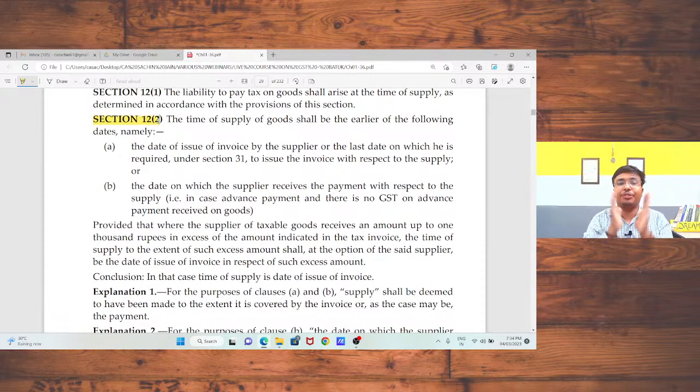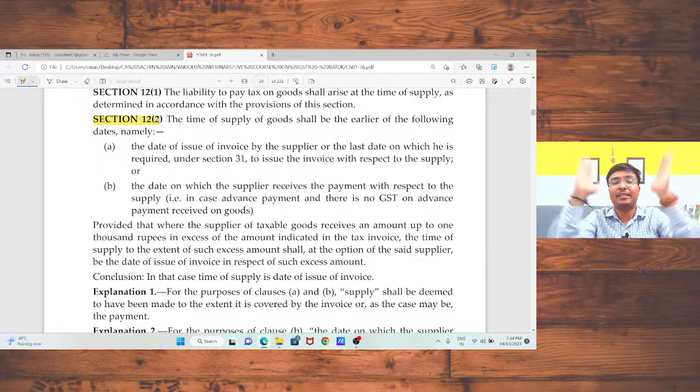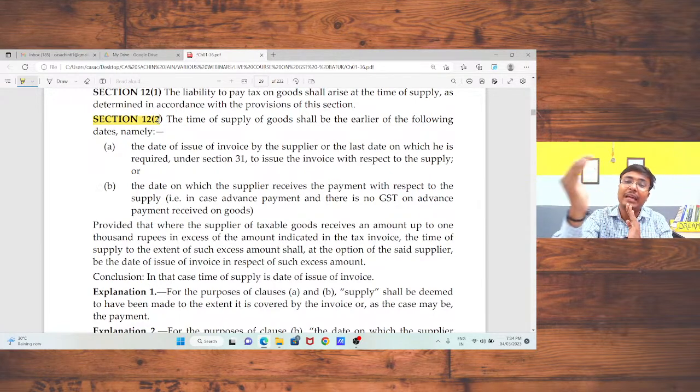In case of supply of goods, first I just want to clear one thing: if I am going to supply any goods to Mr. X, and for that purpose Mr. X has provided me an advance of rupees 50,000, in that case, there is no GST applicable on advance on account of goods. Okay, sir. So keep this point in your mind. In case of supply of services, if I get an advance, in that case, GST should be charged on advances. But in case of advances on account of goods, there is no GST on advances.